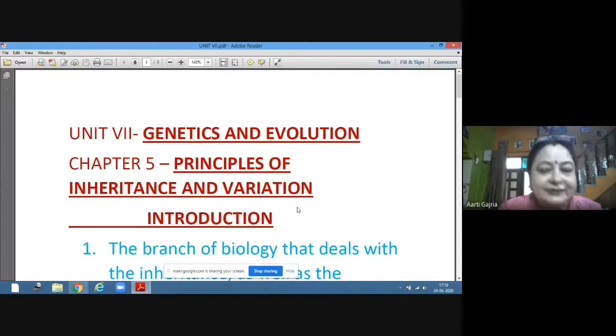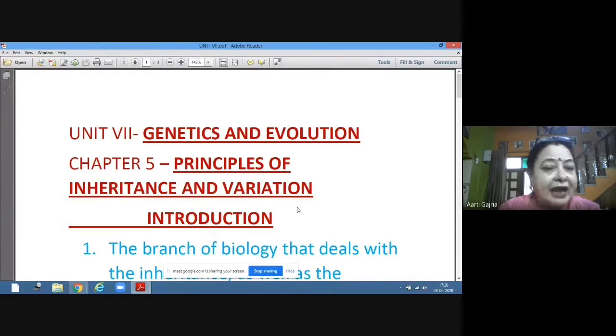So in this unit, in genetics and evolution, we are going to study all these concepts: what is the factor which is making us similar to our parents, and what is variation. We are not exactly the same as our parents. We have some differences, and these differences are because of variation.